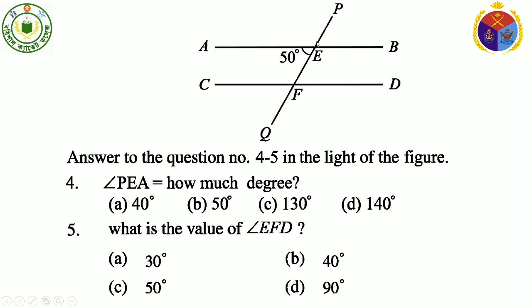Therefore, angle AEF and angle EFD are alternate angles, and you know that alternate angles are equal to one another. Therefore, angle EFD equals 50 degrees, because the alternate angle AEF is 50 degrees. I think you understand.